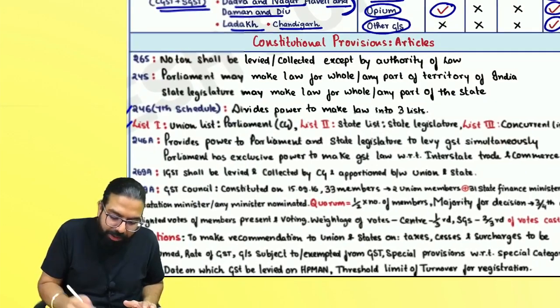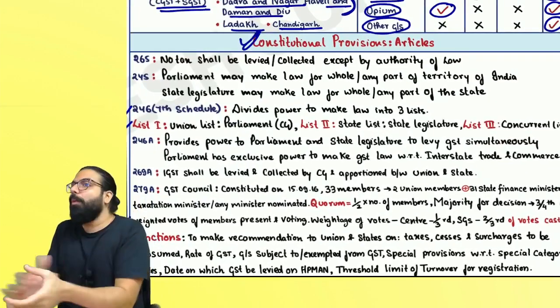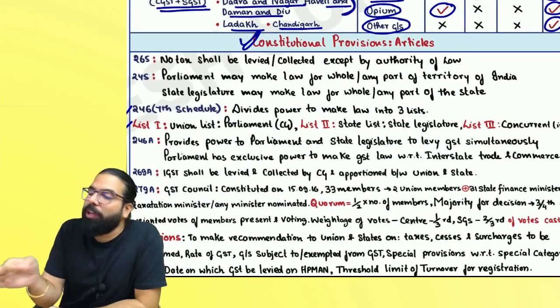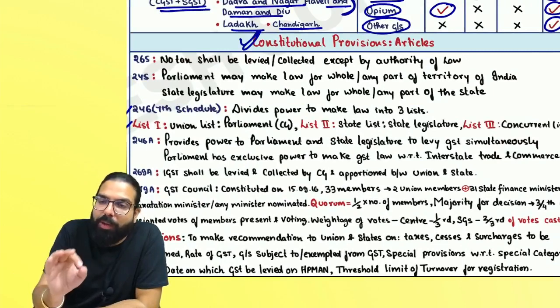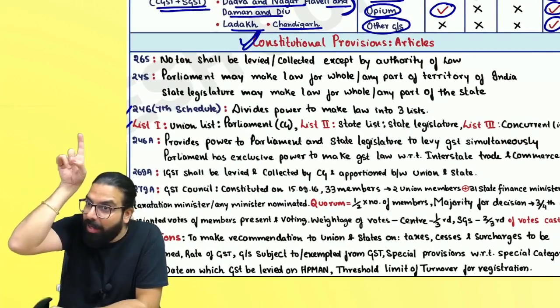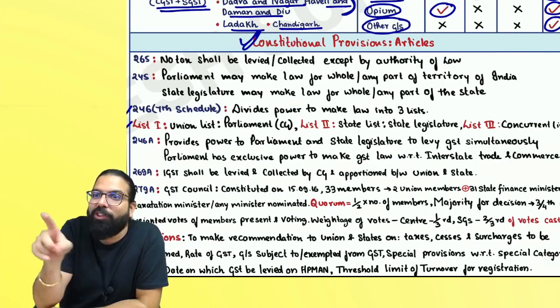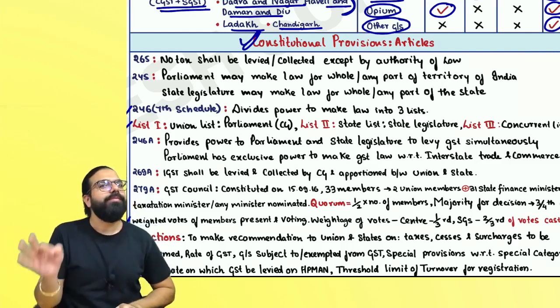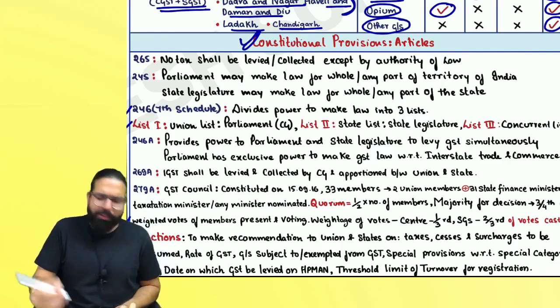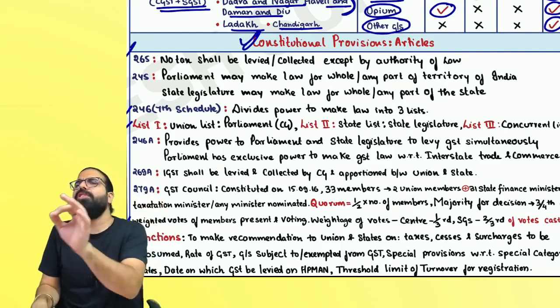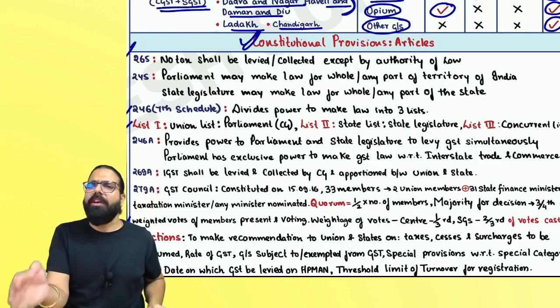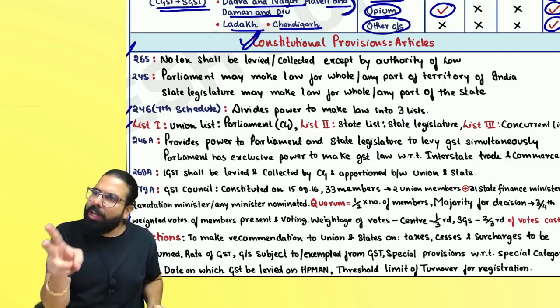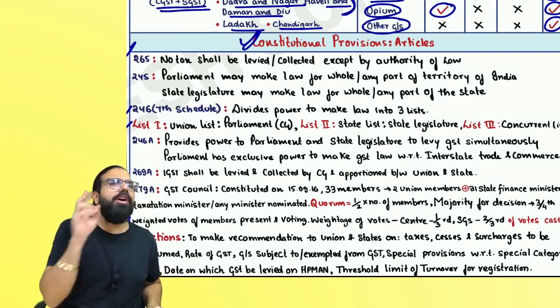The next thing we wanted to learn about was the constitutional provisions, everyone. Learning about the constitutional provisions is important because when GST came in, the Constitution was amended by the 101st Constitutional Amendment Act. So we are going ahead and understanding the constitutional provisions now. The first article is Article 265. No tax shall be levied or collected without the authority of law.